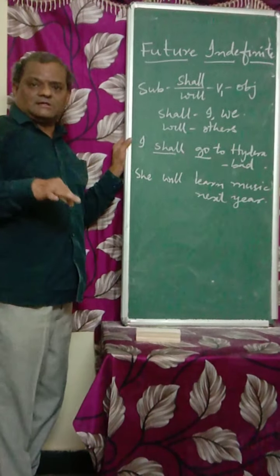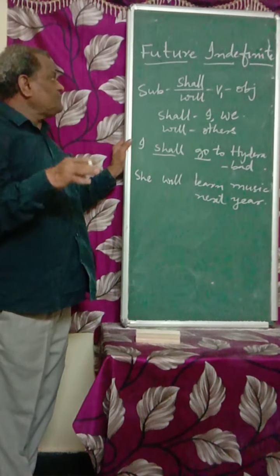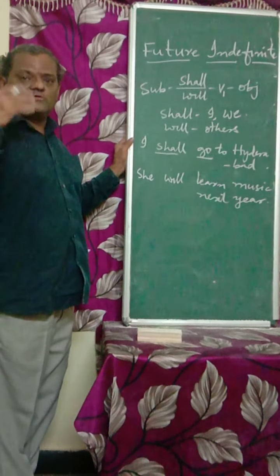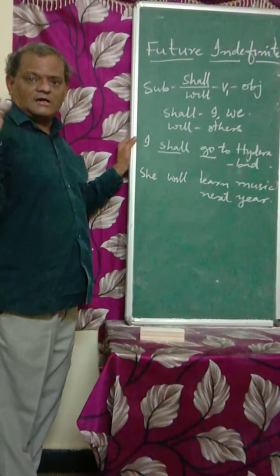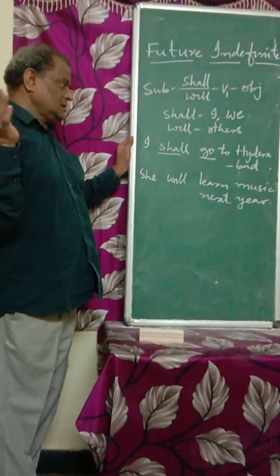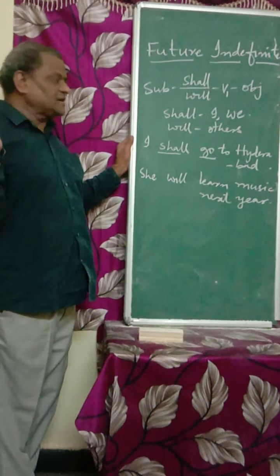Future itself is after some time. Generally, future indefinite is used for the actions expected to be done after some time, maybe tomorrow or after a few days or a few weeks or months or years. It is just an anticipation, an expectation.